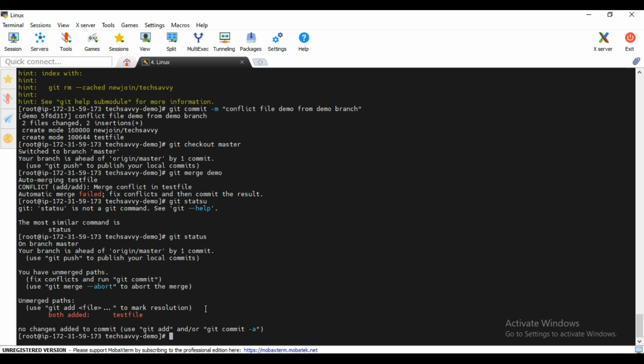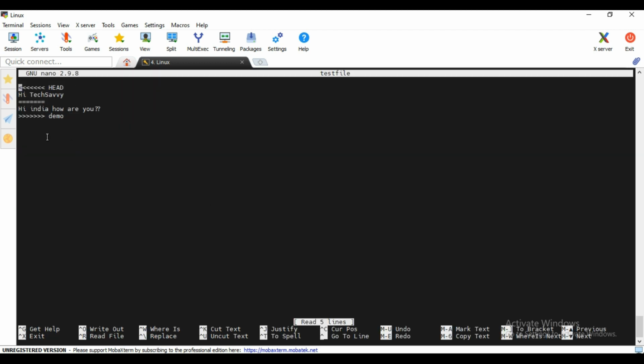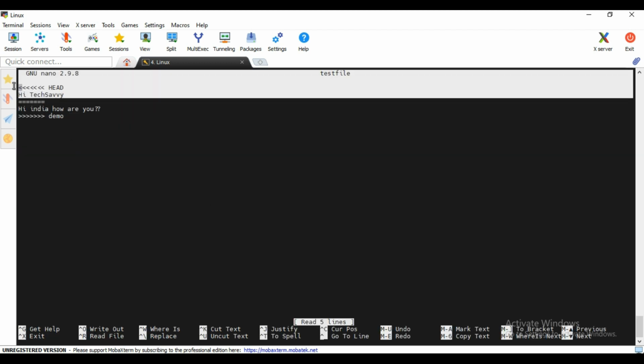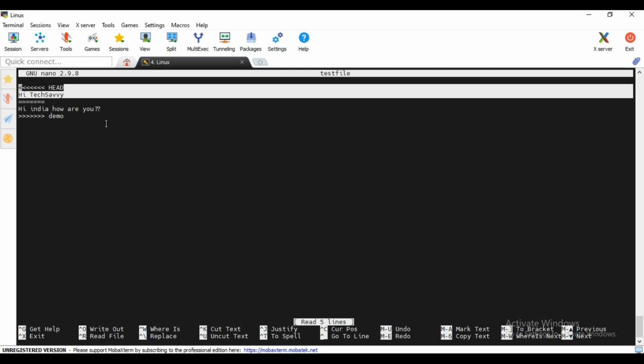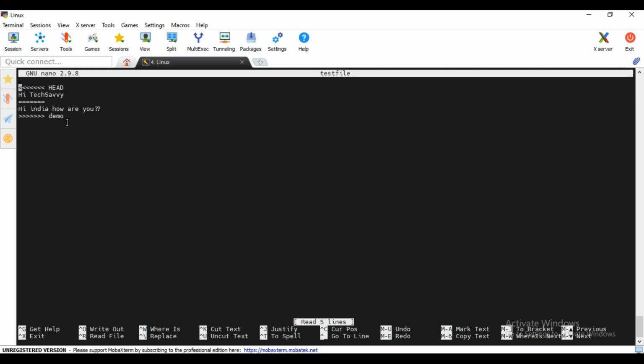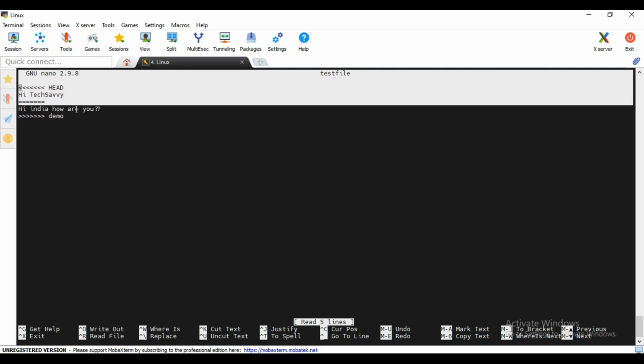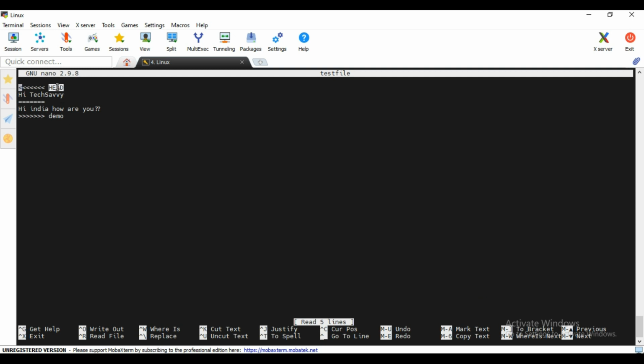If you want to clear this conflict, you just need to type nano test file and open it. See, it has one content from the master branch, and the other from the demo branch. The HEAD indicates the master branch, and here is the other branch name. What you need to do is simply clear the conflict here.